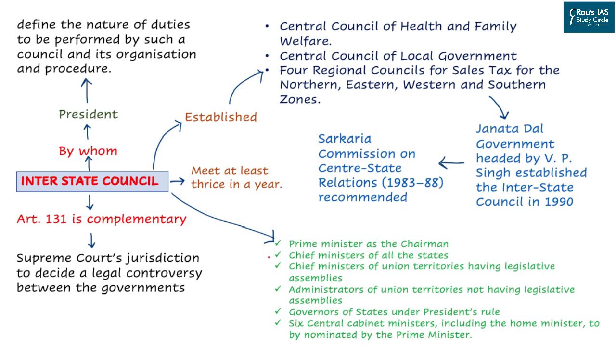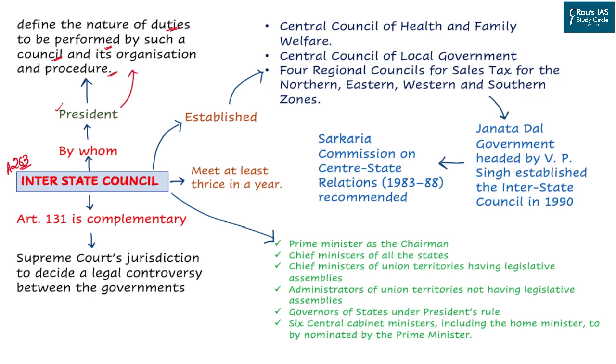Now, as you can see from this flowchart, we have tried to incorporate all the important aspects of Interstate Council functioning in India. The Interstate Council under Article 263 is created on the order given by the President, and it defines the nature of duties to be performed by such a council and its organization and procedure. It simply means that the President will define all important aspects of the interstate council in the country.